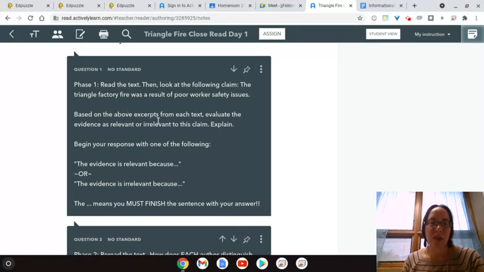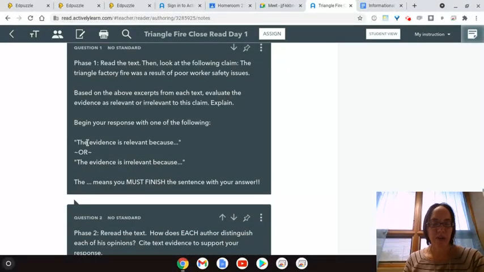So consider the evidence up above as being relevant or irrelevant to support the claim. And remember, the claim is the Triangle factory fire was a result of poor worker safety issues. As you respond to this one, you're going to begin your response with either the evidence is relevant because or the evidence is irrelevant because, and finish off that sentence.